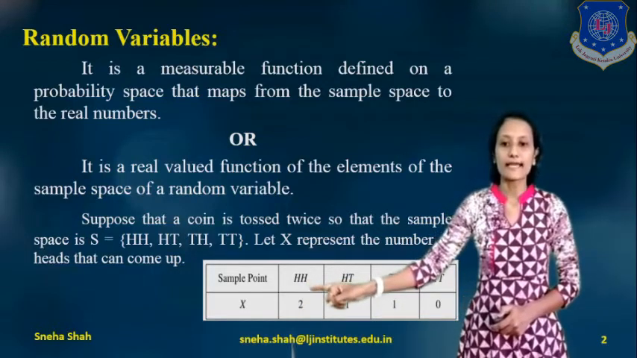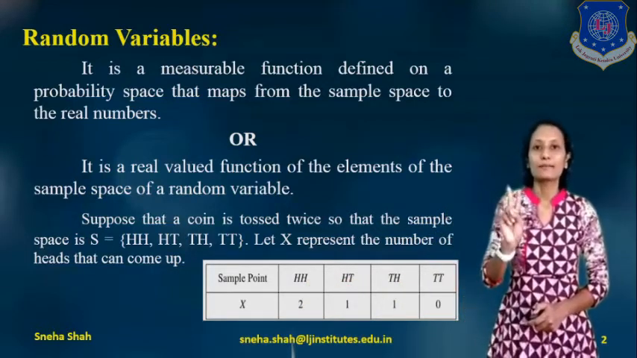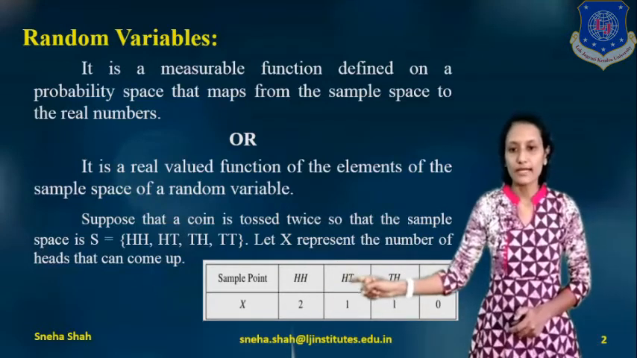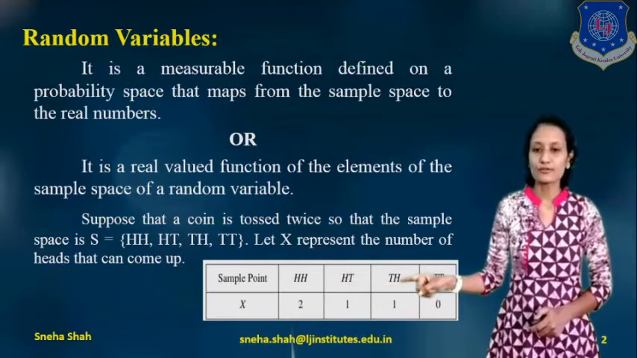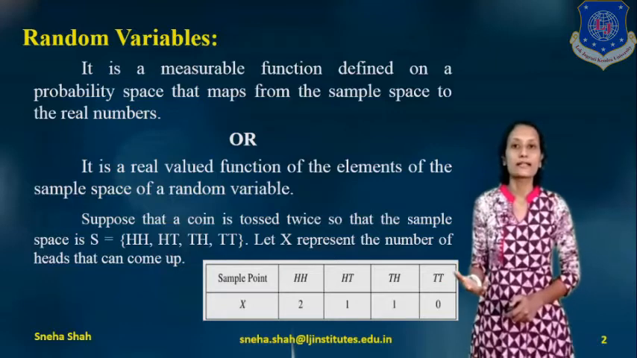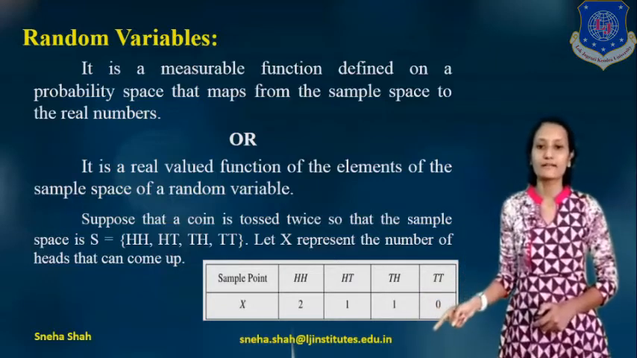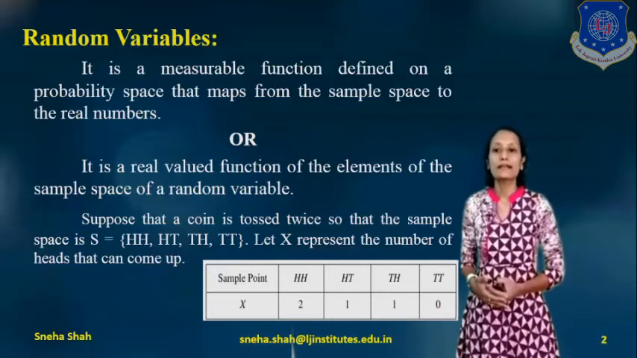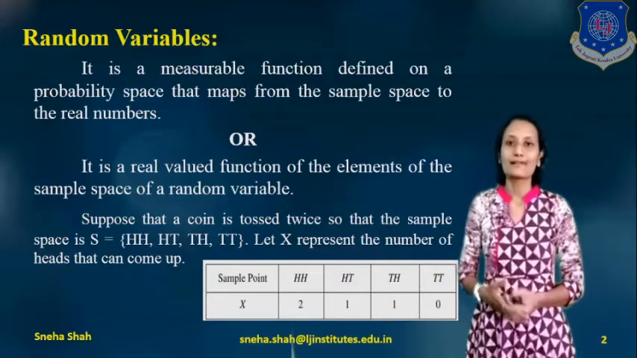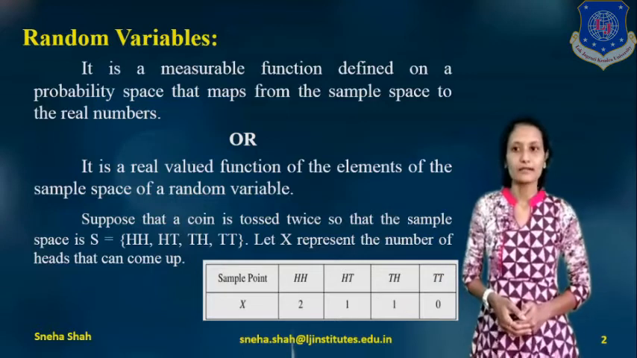So if we consider HH, there will be 2 heads, so we write 2. In HT there is only 1 head, so we write 1. In TH also there is 1 head, so we write 1. And in TT there is not a single head, so we write 0. So the value of X may be 0, 1 or 2. This way we can represent the random variable.